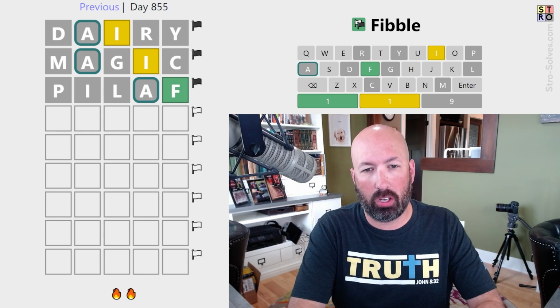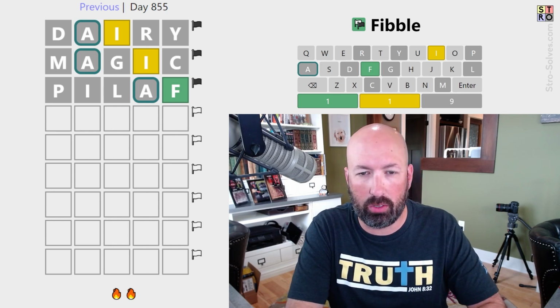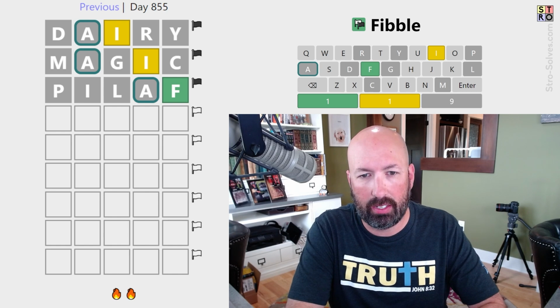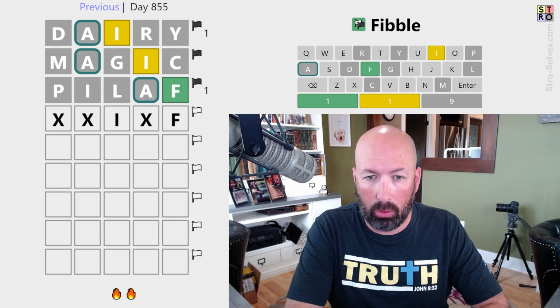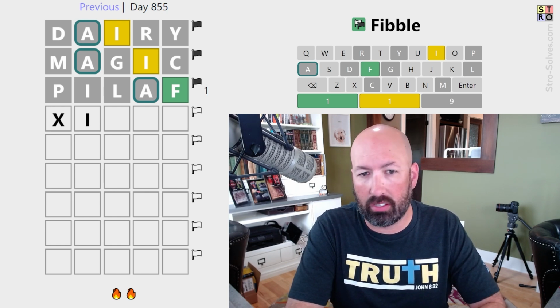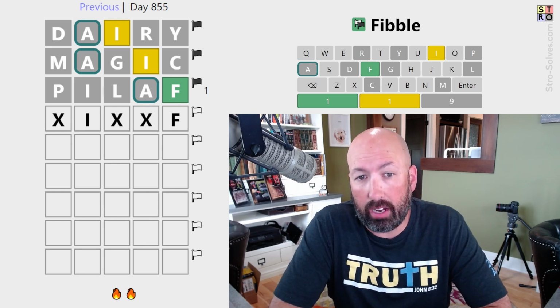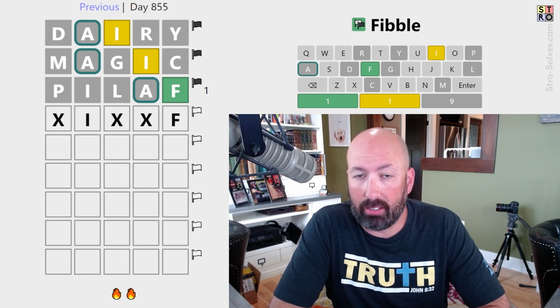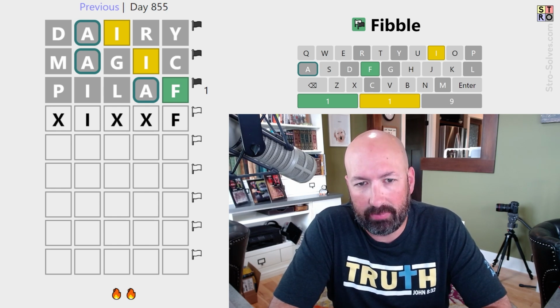Okay, interesting. So now I kind of want to do an I and an F. If we do the I here, then there'd be no lie in DAIRY. We need a lie in MAGIC. The nice thing is if we do an I somewhere like here, then we can reuse a letter from DAIRY and from MAGIC if we can think of something that works. That F at the end is the tricky part.